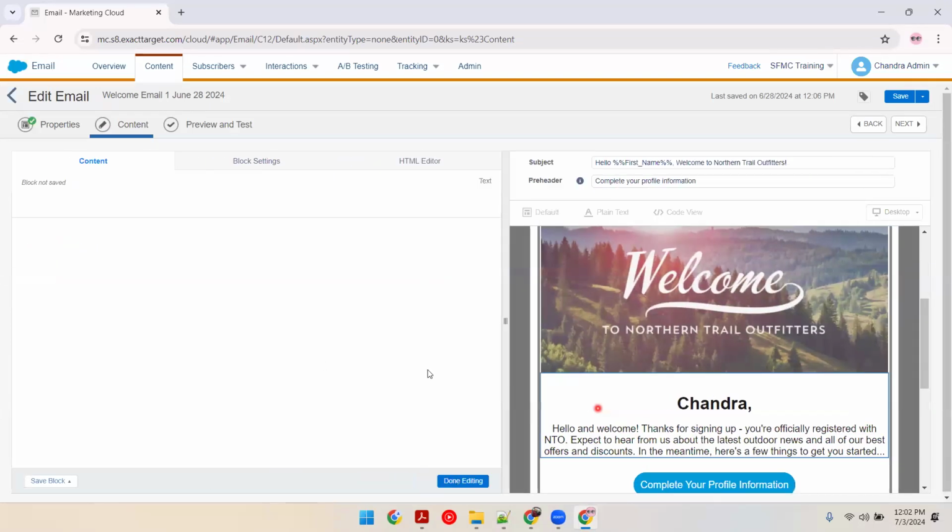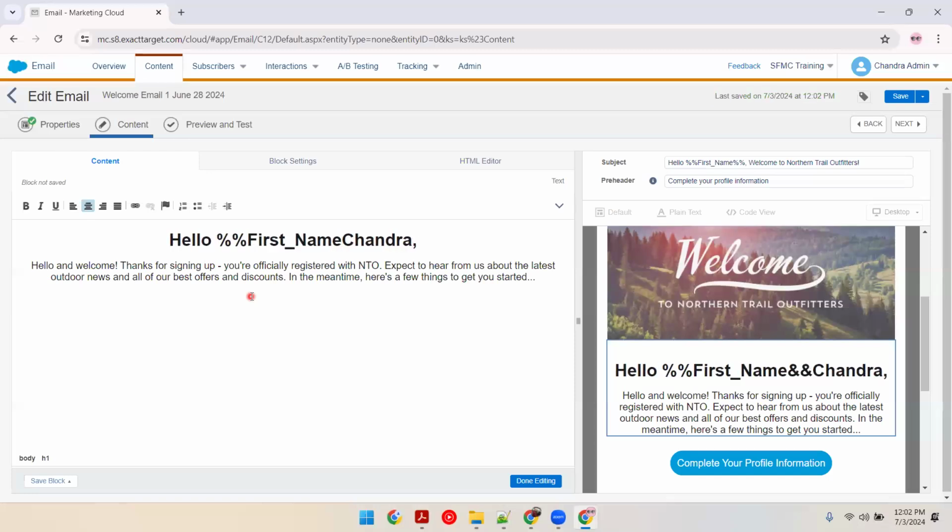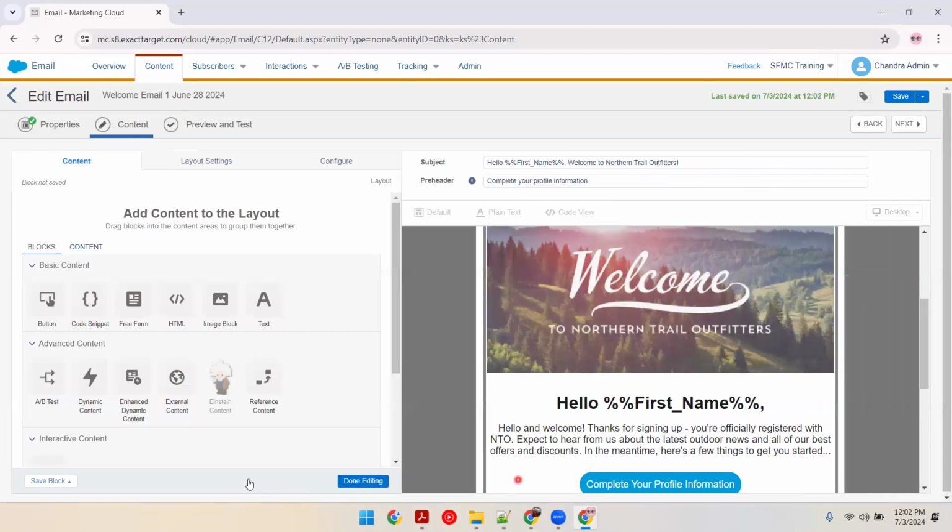And here also, I will be personalizing it. Hello, double percentage, first name, double percentage, comma. This is the format of typing your personalization. So now it will display first name from the DE from which you are sending the email. This is better.